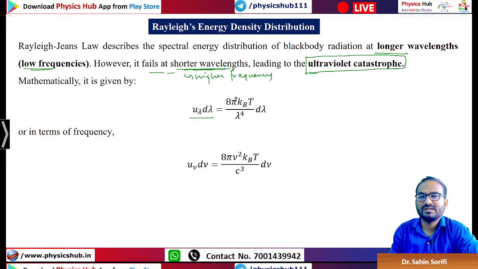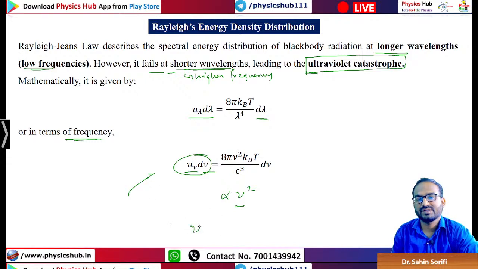You see, U lambda d lambda equals 8 pi kT by lambda to the power 4 d lambda, and the main problem is this. In terms of frequency, it is U nu d nu equals 8 pi nu square kT by c cube d nu. So you can see this is proportional to nu square. Now when you integrate this, the frequency will keep on increasing. So at infinite frequency, ideally this intensity becomes infinite. If nu becomes infinite, this integration of U nu d nu over 0 to infinity also becomes infinite, or it diverges.